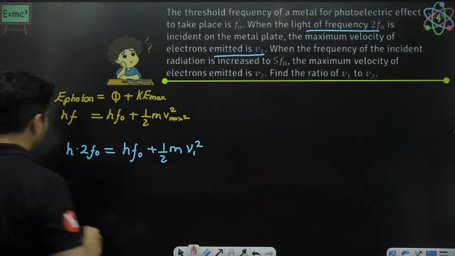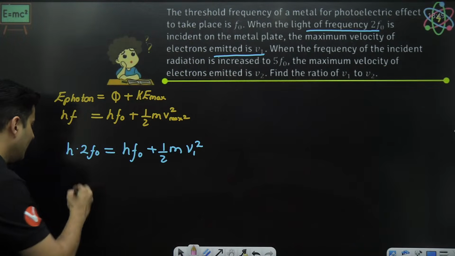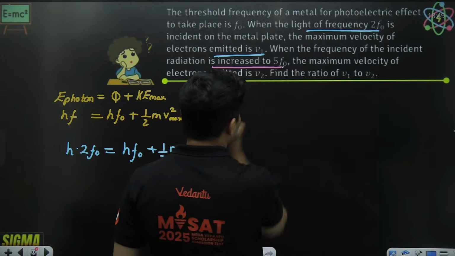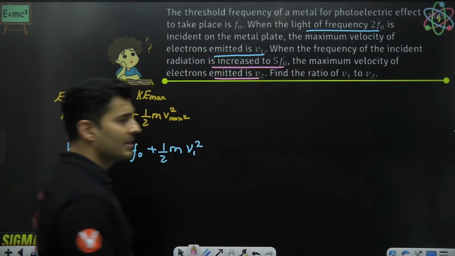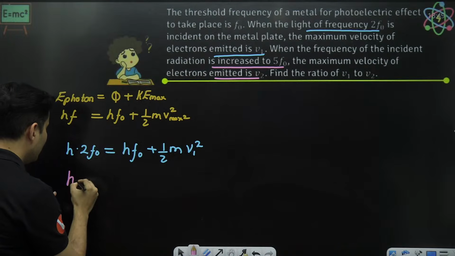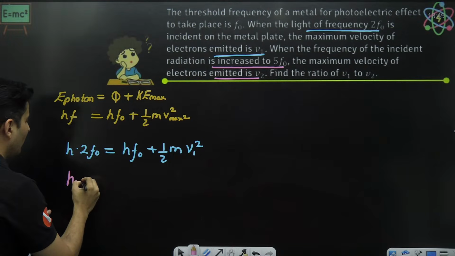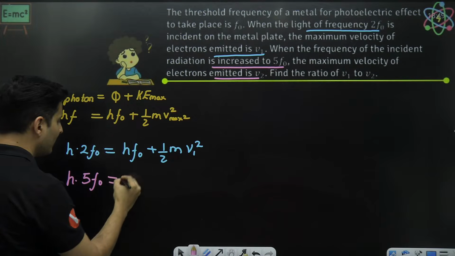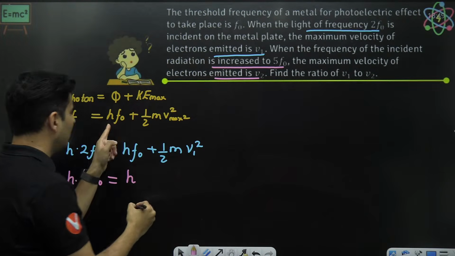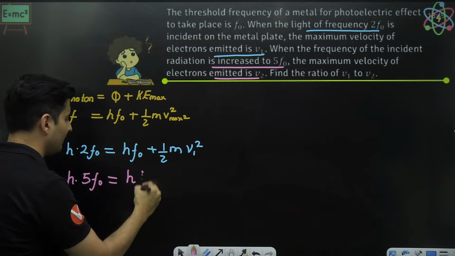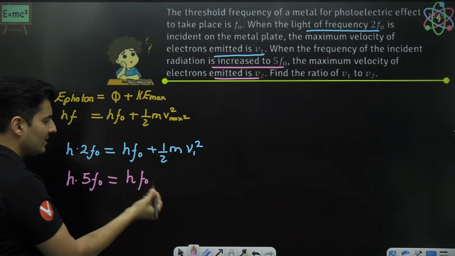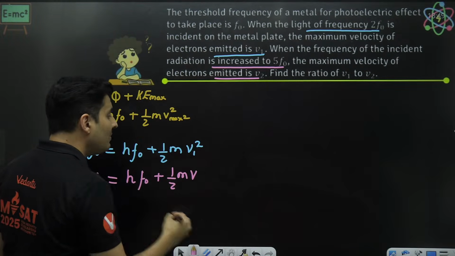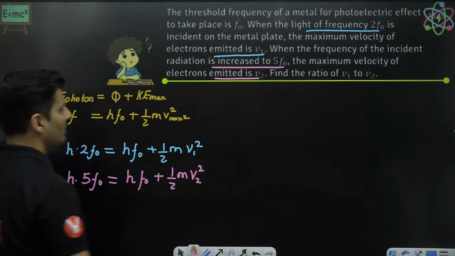Okay, next thing over here is for the second situation, when the light's frequency is 5f naught, the new speed is v2. So the energy of the photon will now be h into 5 times f naught, that is the new frequency. The threshold frequency is still f naught only, so work function is just hf naught. New speed is v2, so instead of v max, I'm going to put v2 square.